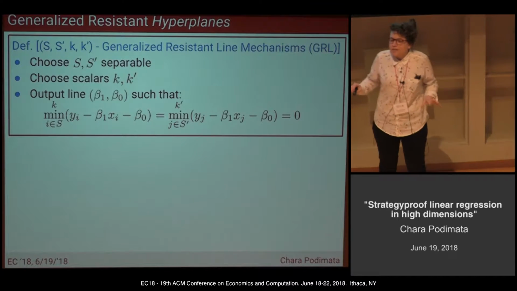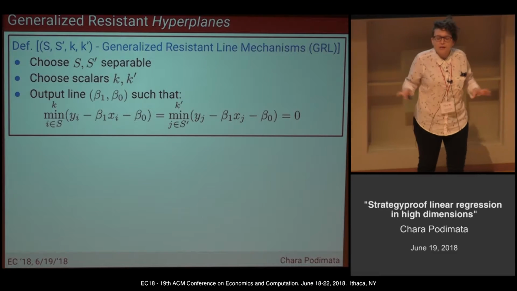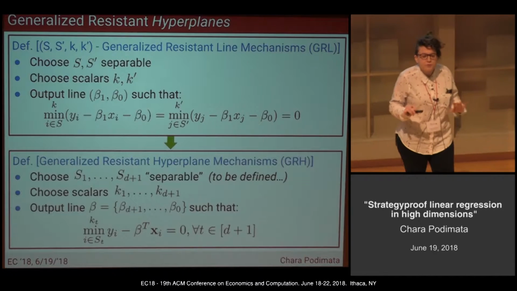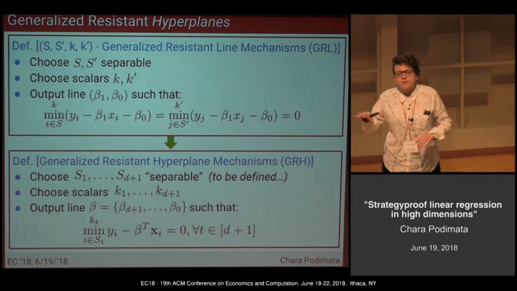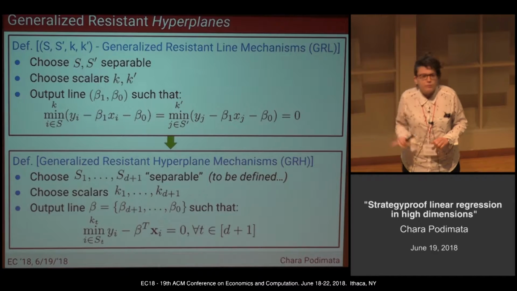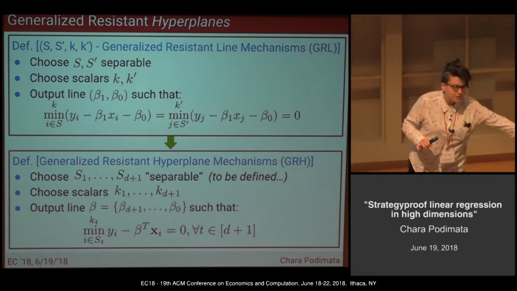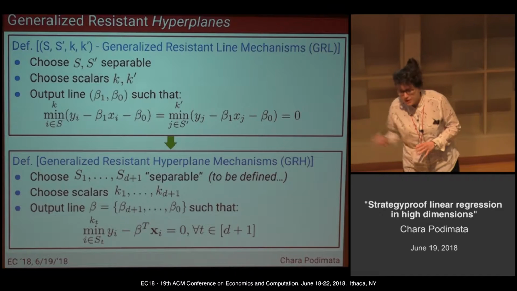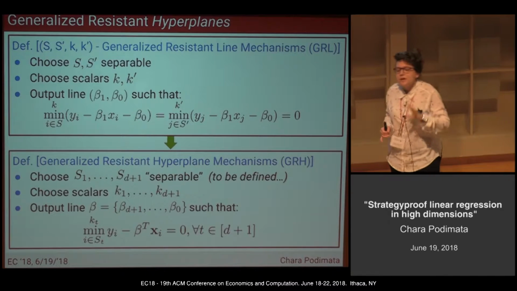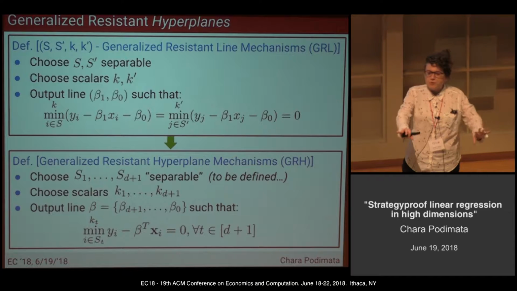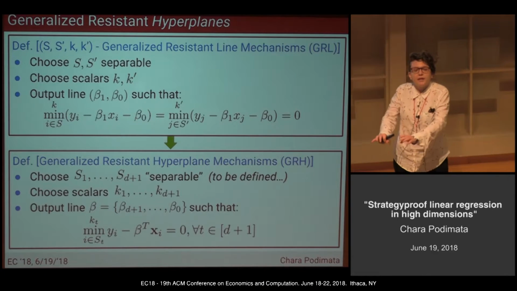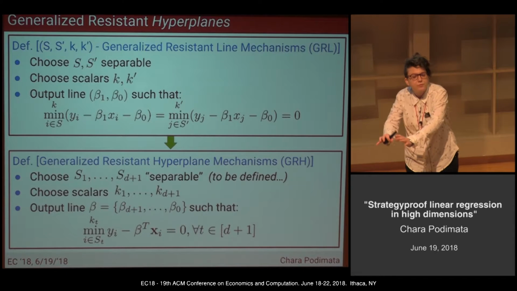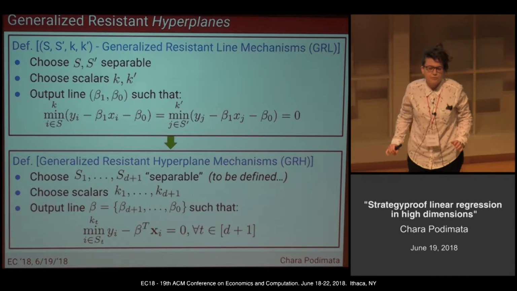If I close my eyes and I just directly generalize that to higher dimensions, I would do the following thing. Instead of just 2 sets, I will define d plus 1 sets. Instead of just 2 scalars, I will define d plus 1 scalars. And now, instead of making the median residual from the two sets equal to 0, I will make the kth minimum residual from each set equal to 0.